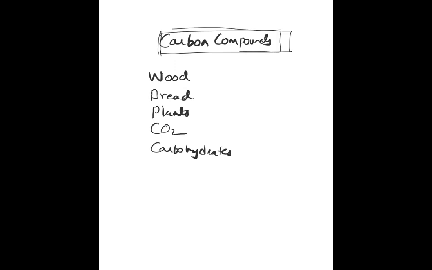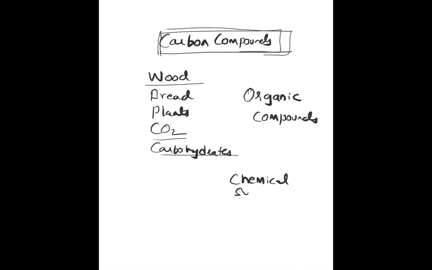Mainly you will see them in living things, like wood, carbohydrates, and these things. That's why they are called organic compounds. They happen naturally, but we are also able to do chemical synthesis, or chemical production, of organic compounds.